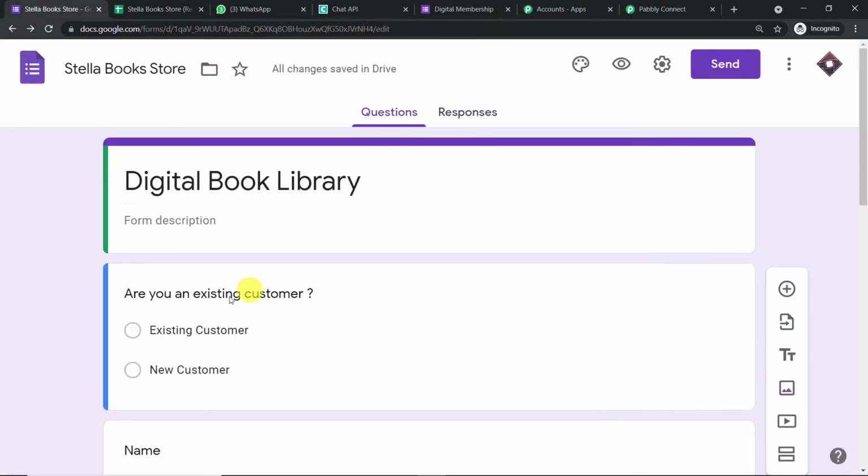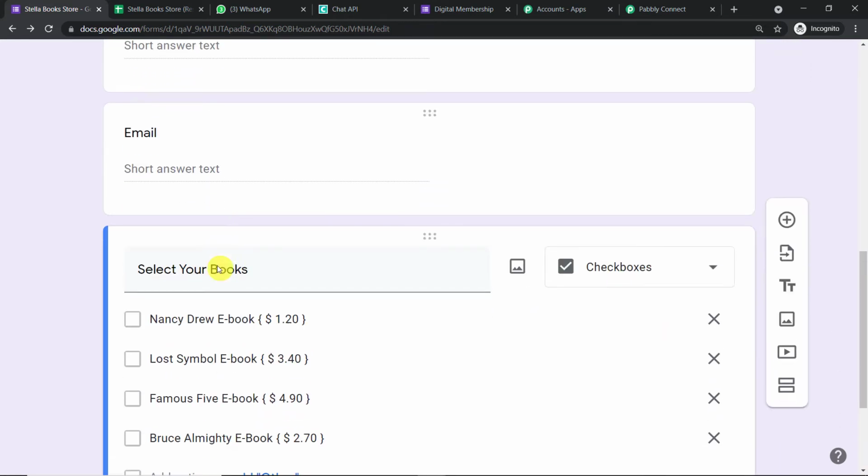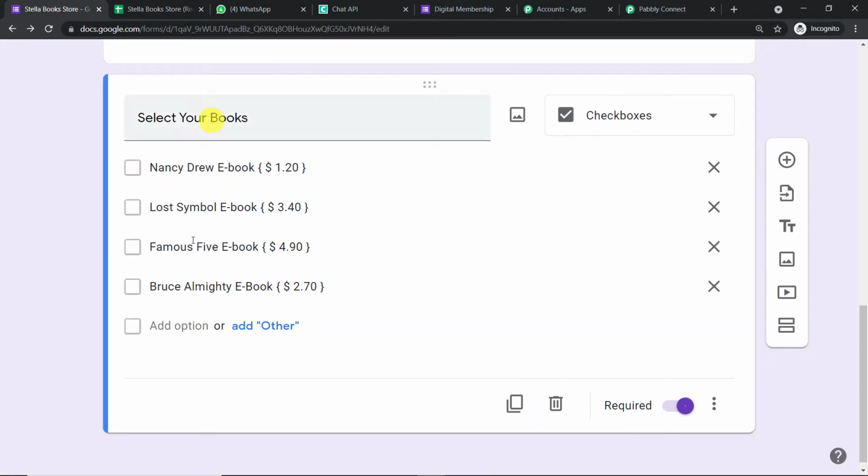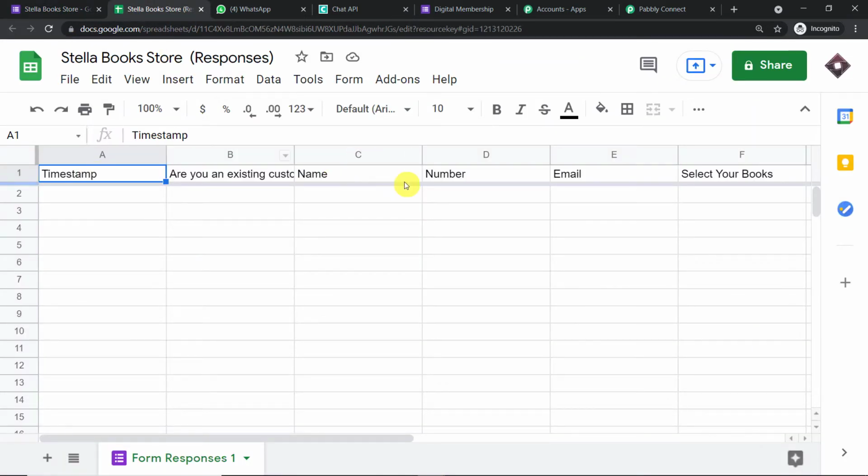Now we do have these questions: existing customer, name, number, email, and books. So we do have the same fields. Are you an existing customer? Name, number, email, and select your books. Along with that, there is one extra column, that is timestamp. So basically timestamp is the time at which the response was generated. Now what we're going to do here is, once the data is collected from this Google Form, it will come straight into this Google Sheet, and from this Google Sheet, it will go into Pabbly Connect. Let me show you how it's done.